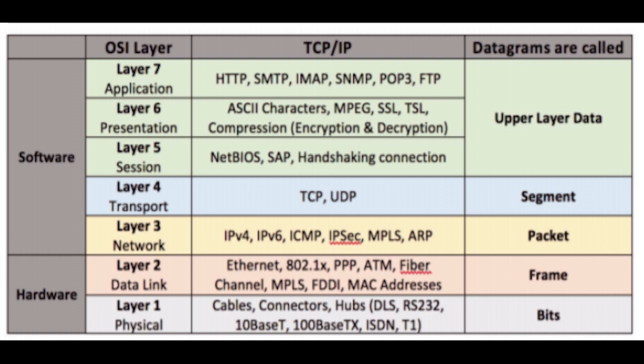Then the third layer is the network layer. This determines the path of the data packets. Data packets will be moving in a path and this network layer will be determining the path of these data packets. This layer is responsible for the routing of these data packets using the IP address.